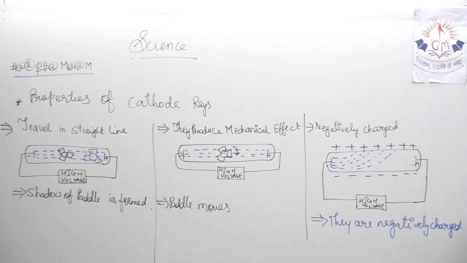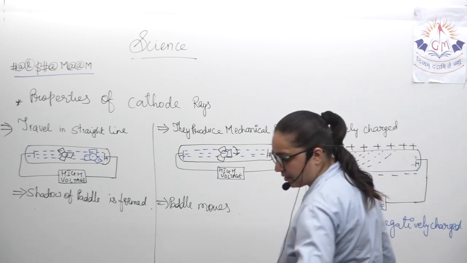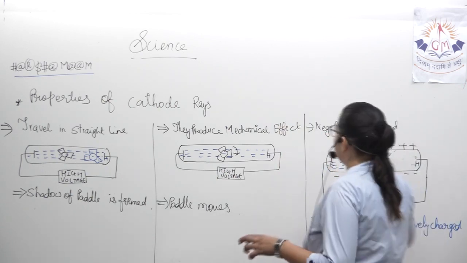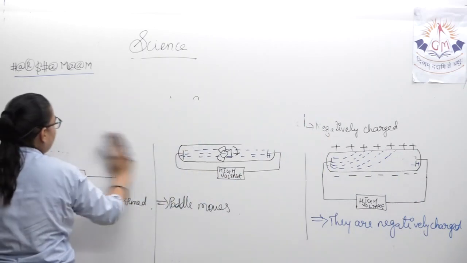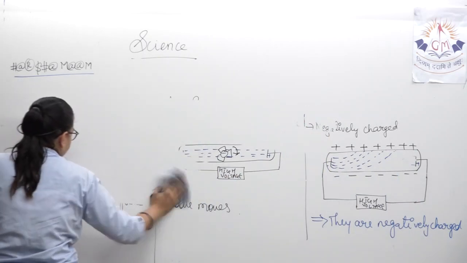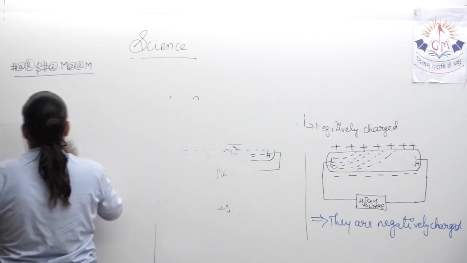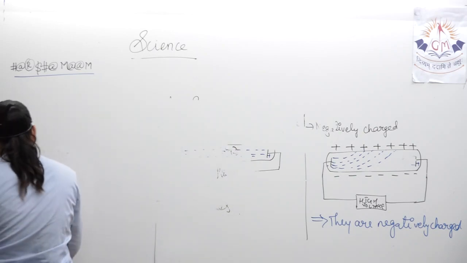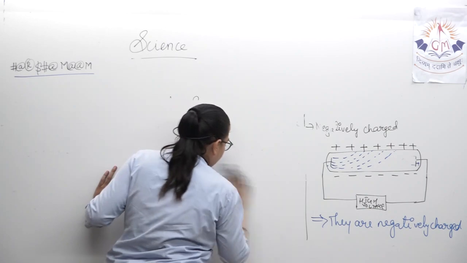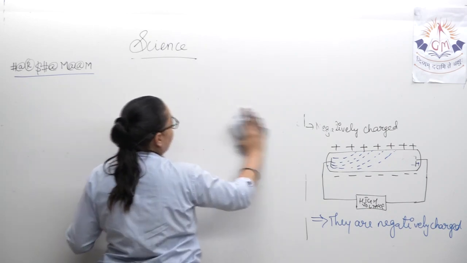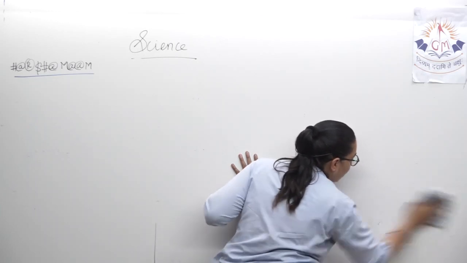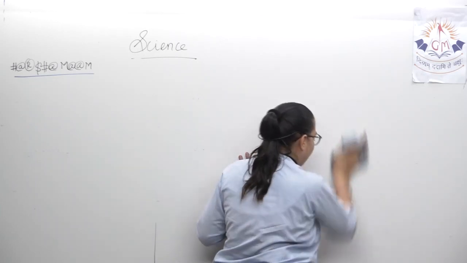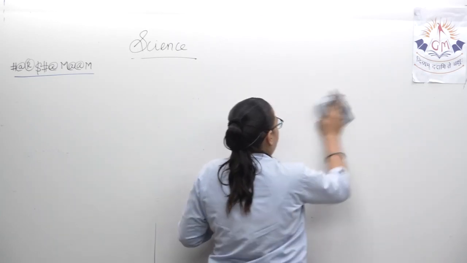Now let's move further on how the electrons are emitted. Some of the basic properties of electrons we'll see. That is the mass, the charge, then e by m ratio, some important concepts about the electrons. That is, you can say, the characteristics of electrons.